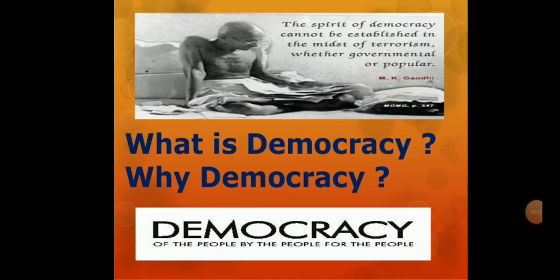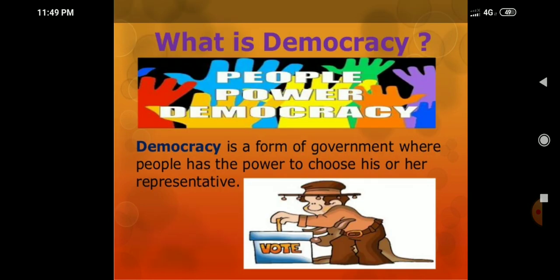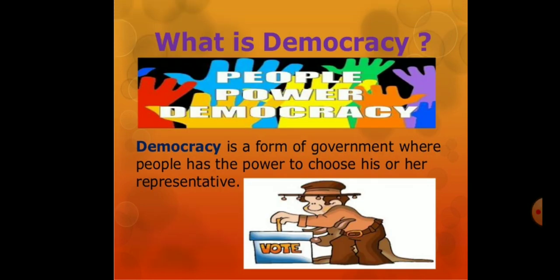Our topic is what is democracy, why democracy. In this chapter we will learn the meaning of democracy, important features of democracy and the broader meaning of democracy. So let's start with this. What is democracy? Democracy is a form of government where people have the power to choose their representative. So here we know people have the power.